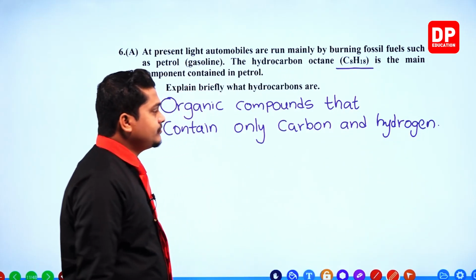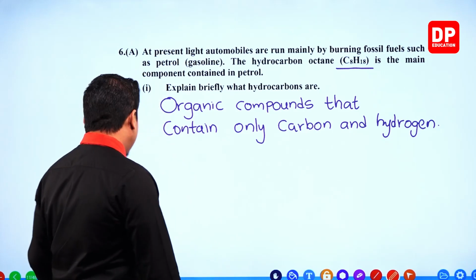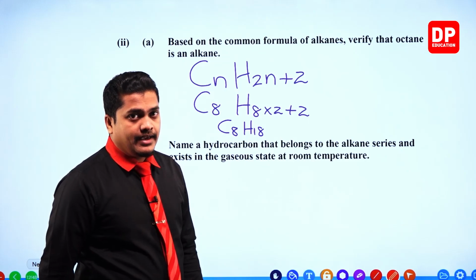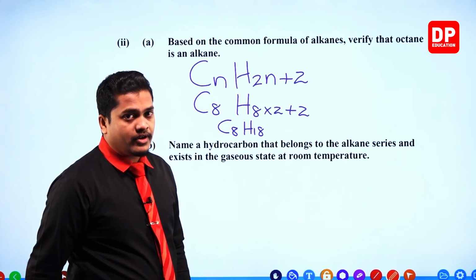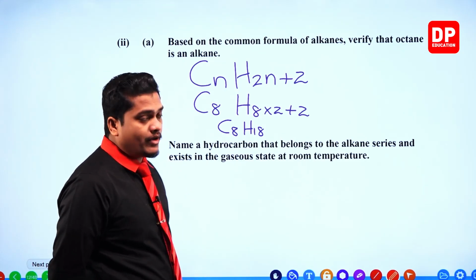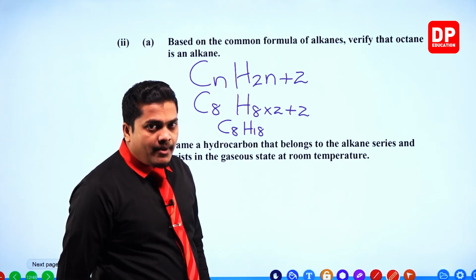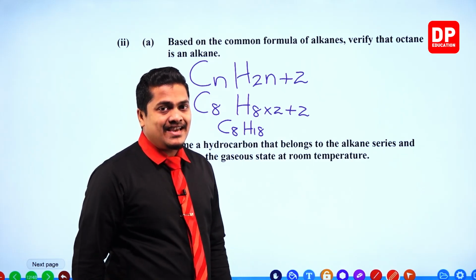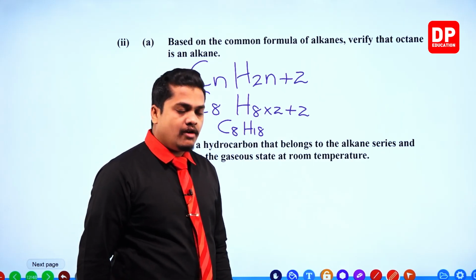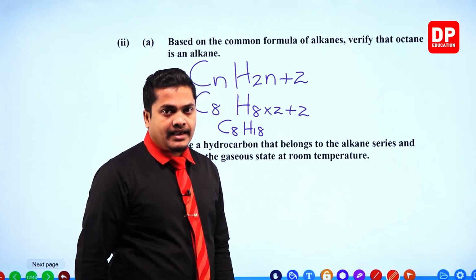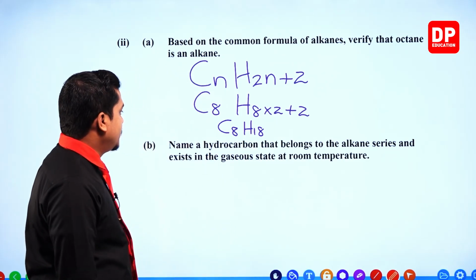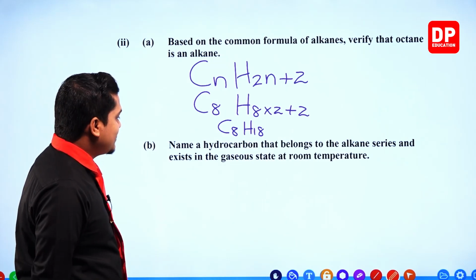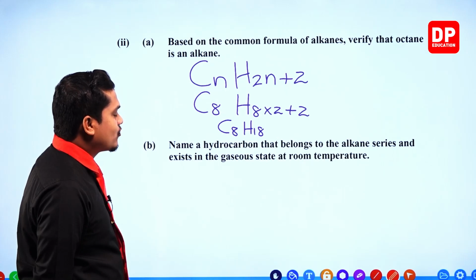Which means, based on the common formula for an alkane, if you substitute 8 for the number of carbon atoms, C8H18 is obtained. C8H18 is octane. So therefore, octane is an alkane. Next: name a hydrocarbon that belongs to the alkane series and exists in the gaseous state at room temperature.